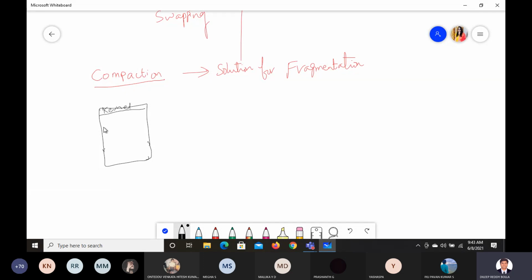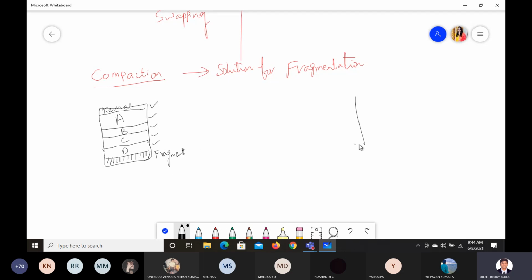The memory is being taken by the kernel. This memory is taken by process A, this by process B, this by process C, and this by process D. We are not bothered about internal, external, fixed, variable, all that. And this much here is unused. As of now, all this is preoccupied by the kernel. We cannot change it. That much is default for the kernel. This is A, B, C, D we have allocated. This is your fragment.